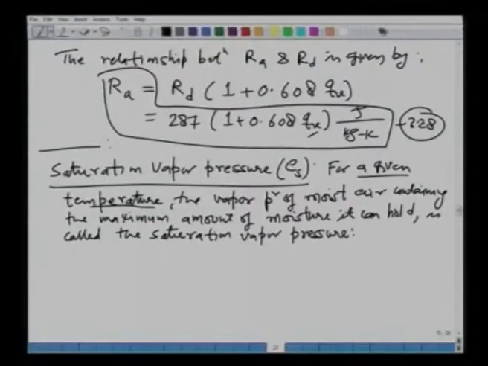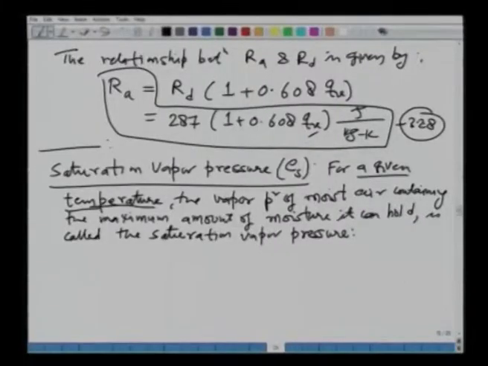saturation vapor pressure. Okay. What does it mean for a given temperature? If the climatic conditions change in the atmosphere and the temperature changes. All right. So, as the temperature changes, the saturation vapor pressure will also change. All right. So, saturation vapor pressure is a function of temperature in the atmosphere. Okay. So, its value will be different for different values of the temperature.